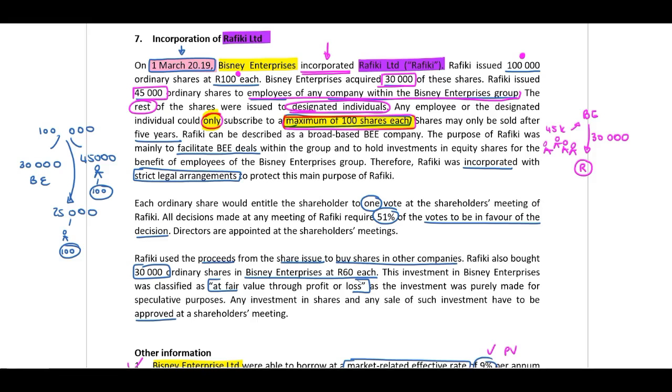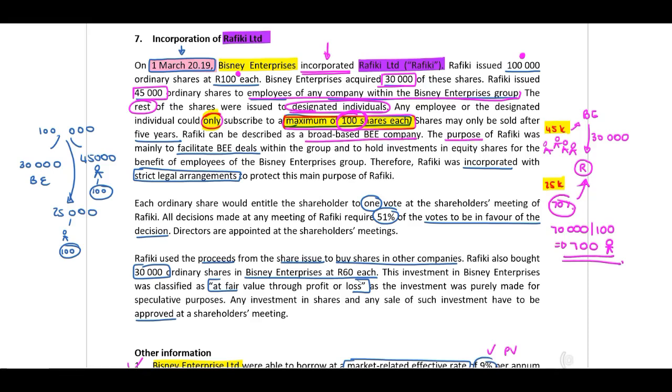Therefore, when you look at this, we have a total of 70,000 individuals owning 70% of the shares in Rafiki. But these individuals can only have a maximum of 100 shares. Therefore, 70,000 divided by 100, and this will be 700 individuals. Important, hey? Shares may only be sold after 5 years. Rafiki can be described as a broad-based BEE company.